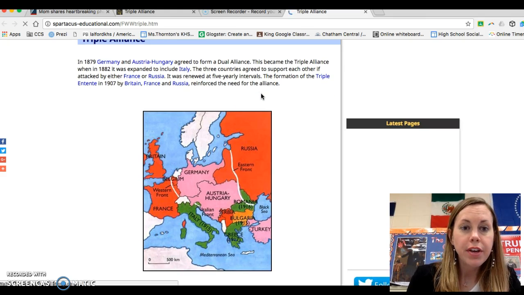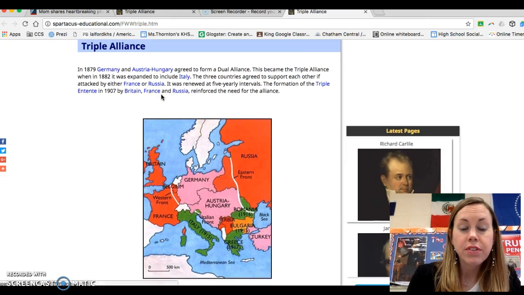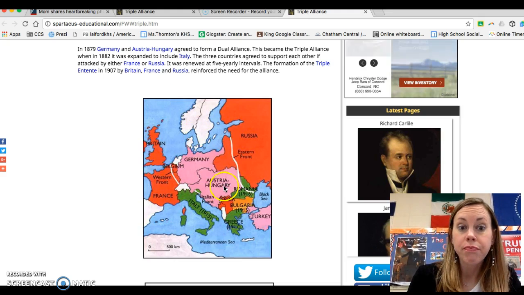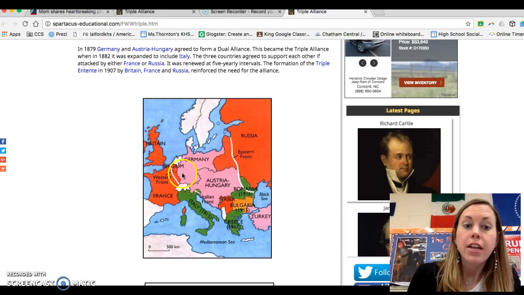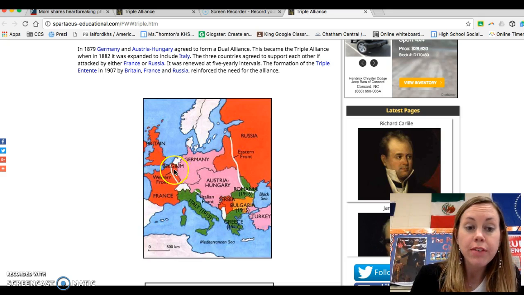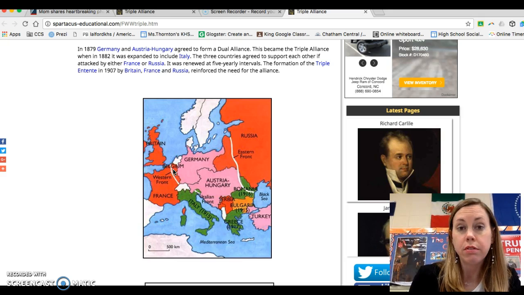So, what you have here is this alliance map where you can see here's Austria-Hungary, here is Germany. Now they have taken this section here, which is normally present-day France. Germany has invaded and taken it, okay? And the Western Front here means that Germany has been all the way up to this point.